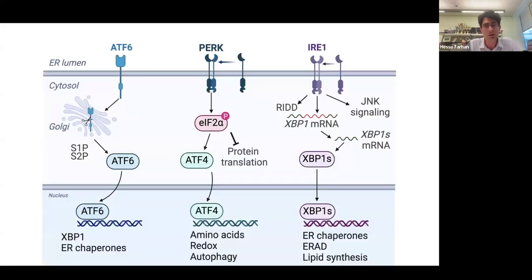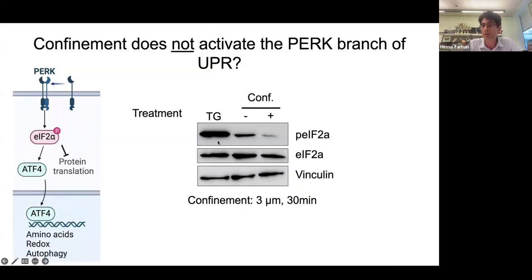And I will go very quickly through this. It's not UPR. We looked at the PERK pathway just to see if anything is there. This is the positive control for phospho-EIF2 alpha, which is downstream of PERK. If anything, we see a dephosphorylation, so we see less PERK signaling.